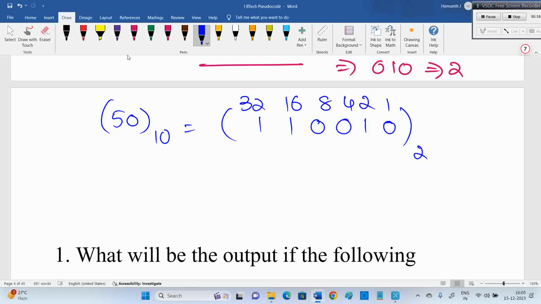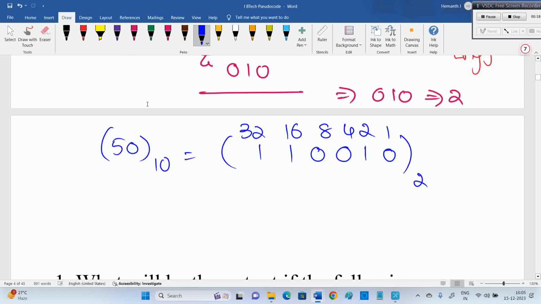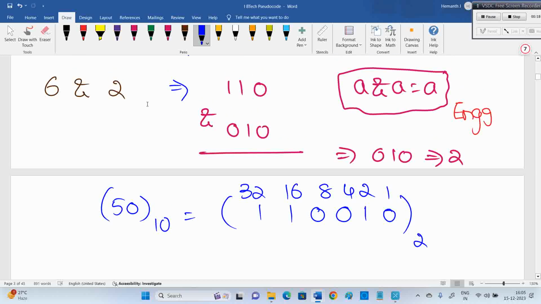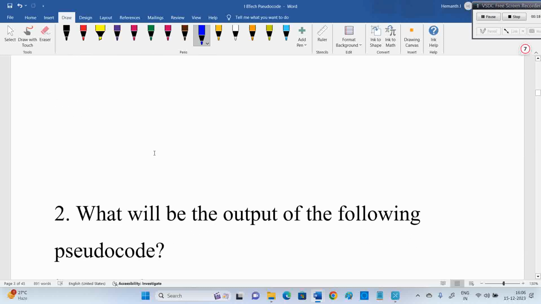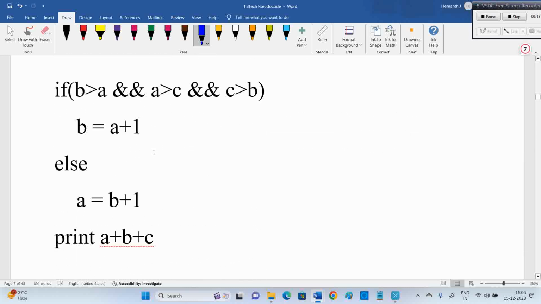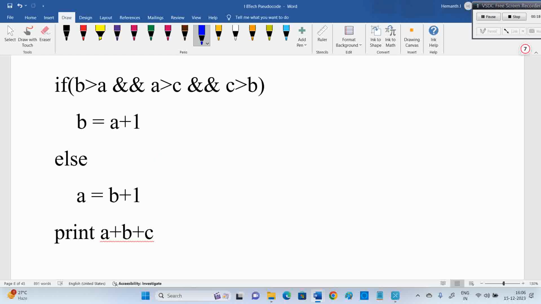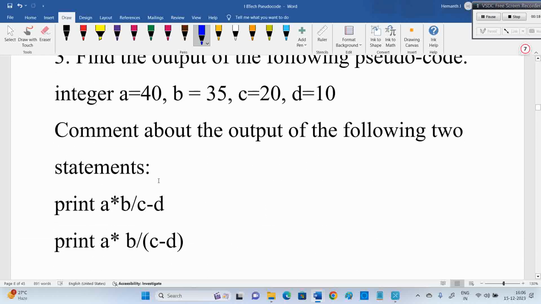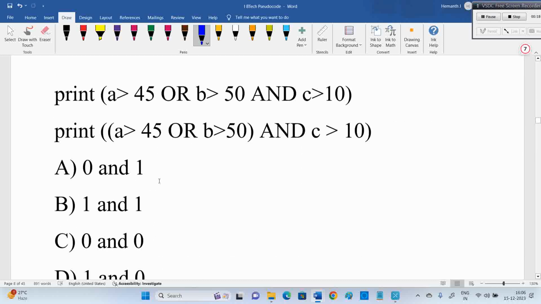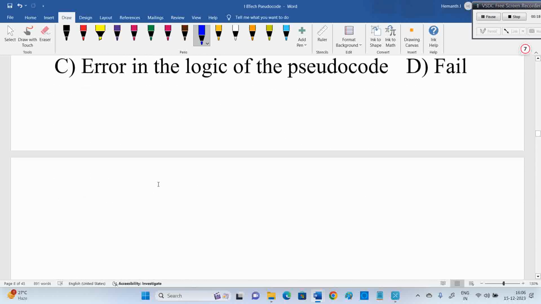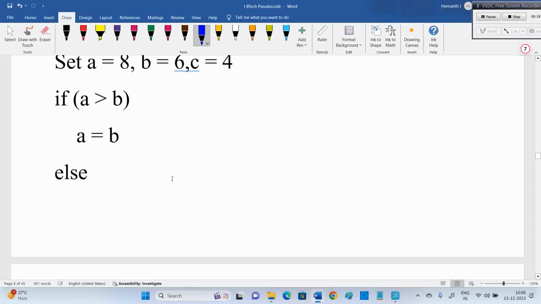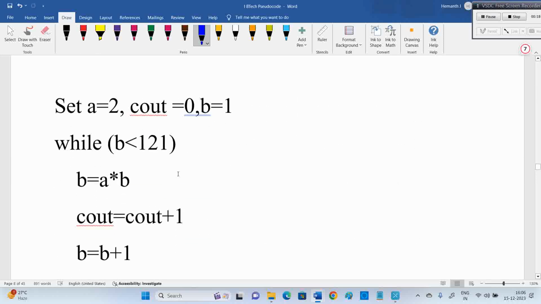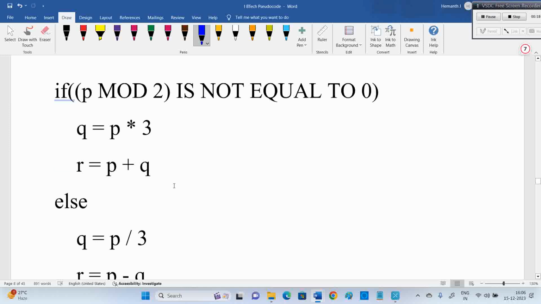That speed is badly required while solving questions, because you can expect that in the exam you need to convert from binary to decimal and decimal to binary. And I'll show a question here. See, a lot of steps are involved. In between, at least you need to apply those things, like the AND operators and all. I think this is basic. I'll show one question at least which involves XOR and all. These are all basic stuff, but the questions they give in the exam involve all those operators.